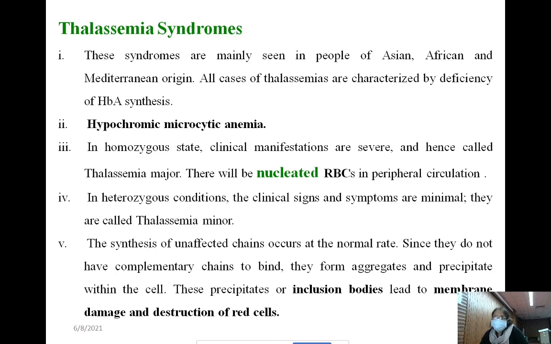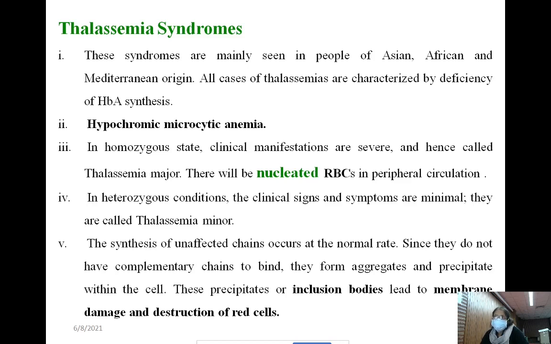Usually the presentation is anemia. What type of anemia? Histologically microcytic hypochromic. There is a deficiency of hemoglobin synthesis, and as a result the cellular size is very small, microcytic.